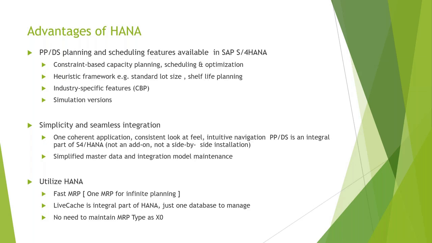Then MRP type. Those who are from a PP background would know that for APO, earlier SAP was offering the MRP type as X0, that is products which are planned using the external system. So all the products which have to be planned using APO have to be marked X0. So if you miss a critical product, and if you miss this setting, then it will not be considered in PPDS planning or the APO planning.